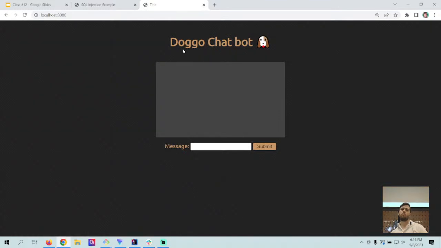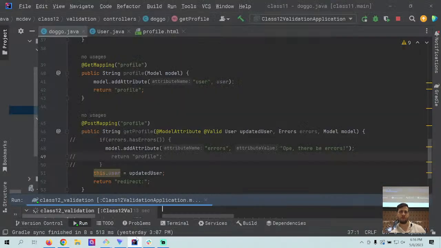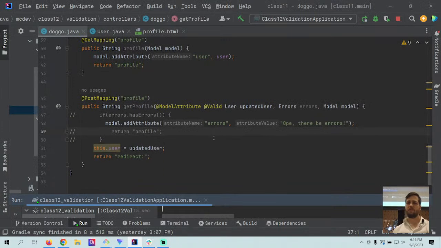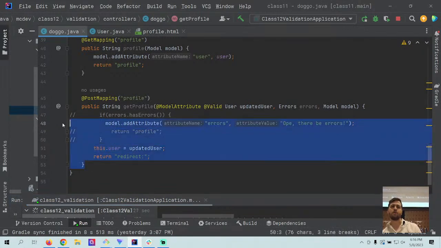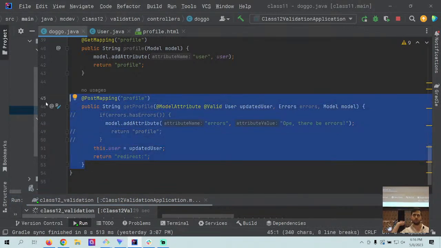So the reason why, after adding the error statement to our model, it's still redirected is because there's nothing stopping this return statement right here. So this is our controller. It handles the post request when we hit submit on the form.